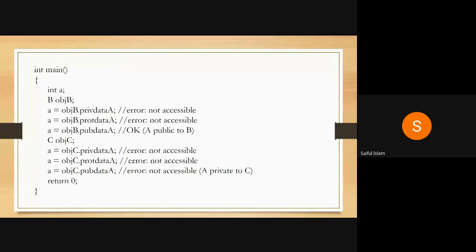When we try to access through an object B, which is publicly derived from A, then I can only access the public data of A. But if it is privately derived, I cannot even access the public data of A.